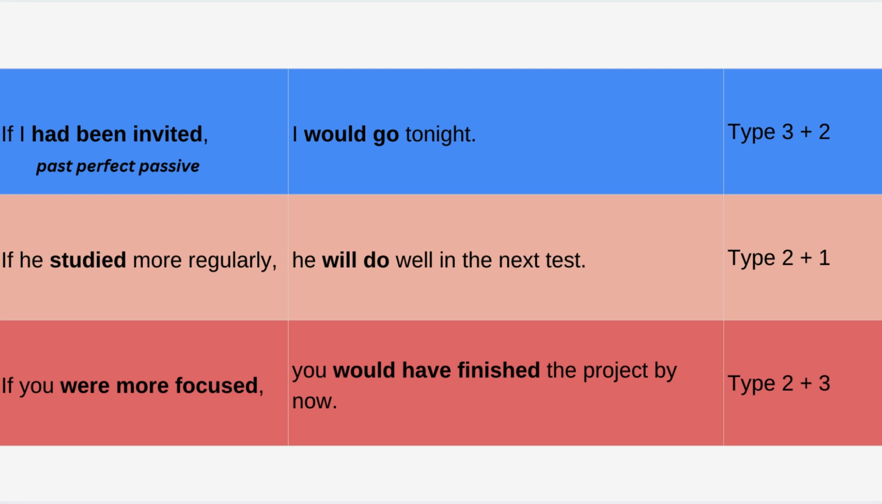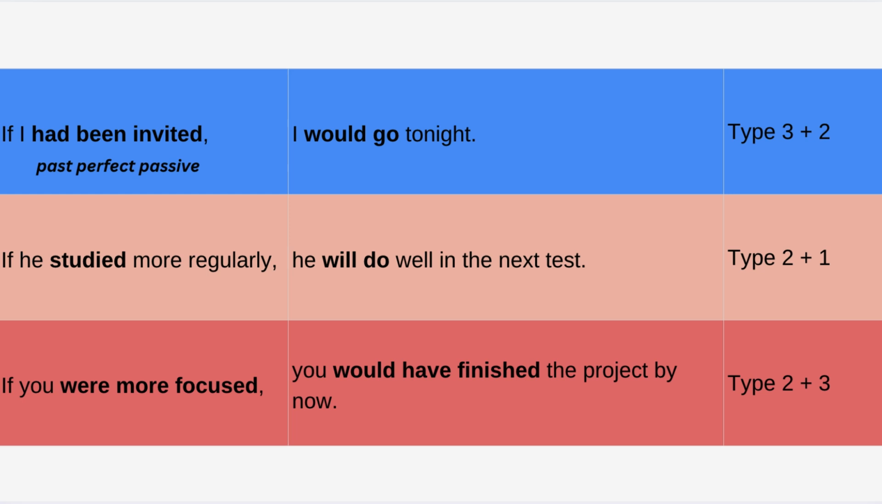Let's look at this second example. "If he studied more regularly, he will do well in the next test." Yes, so here you can see "if he studied more regularly," this is the type 2 conditional. You can see the second part, "he will do well in the next test." It means future. So here this structure is maybe less used, but still it's possible and it's plausible.